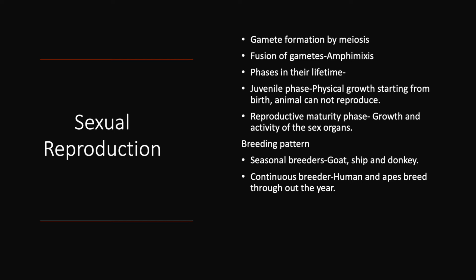The continuous breeder animals include humans and apes. Apes means monkeys. In humans as well as in monkeys, the reproduction process is continuous, meaning that throughout the year these animals can reproduce. And that's why these animals are called continuous breeders.